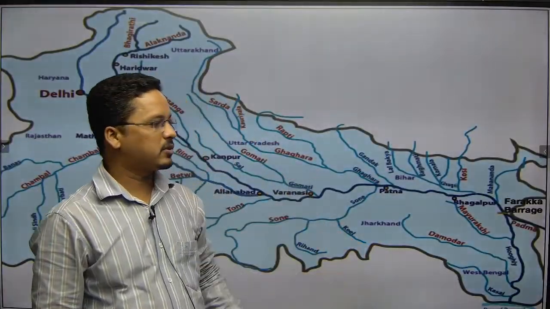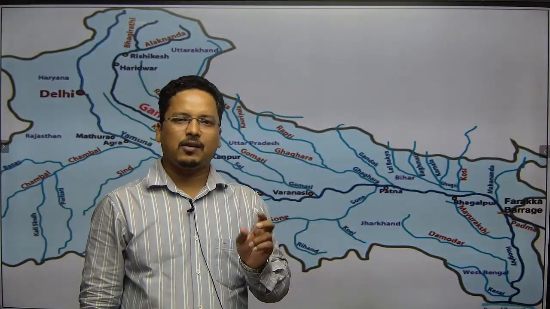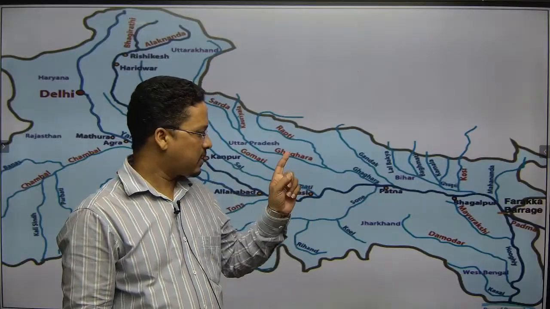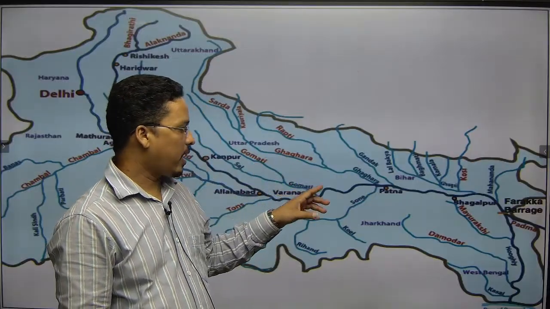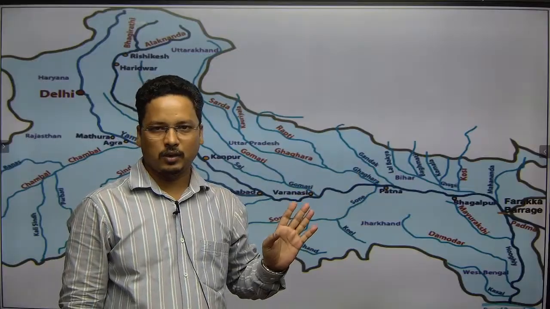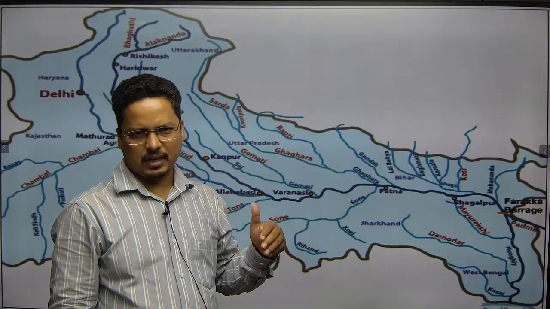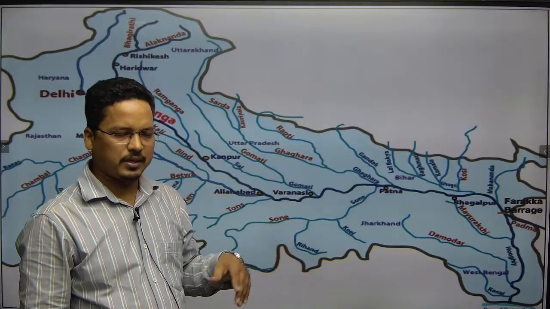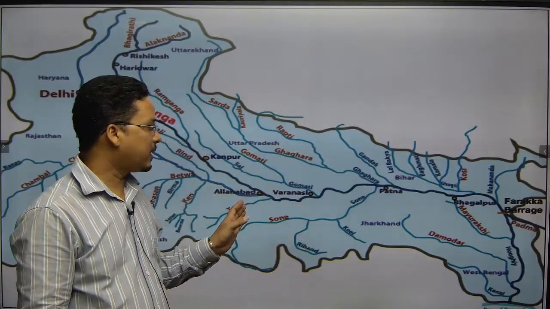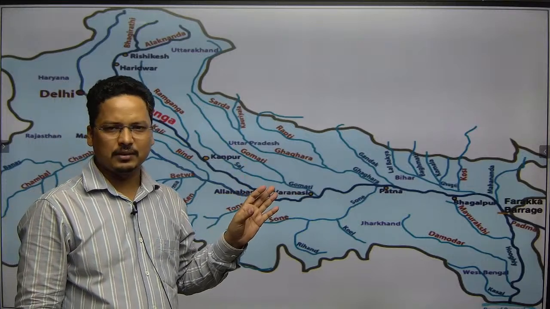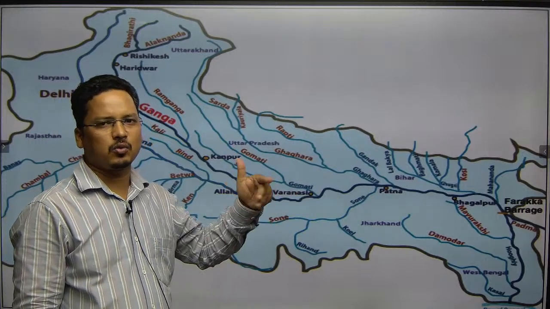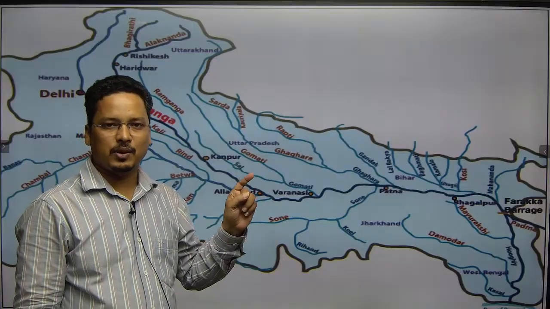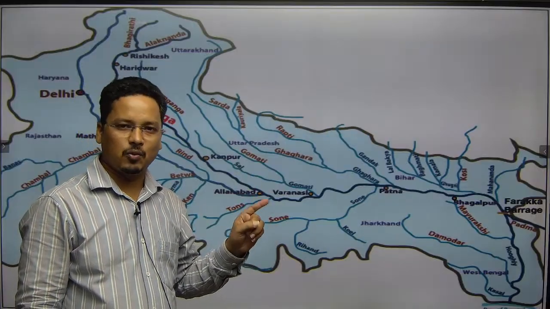Some other information about the Ganga is that Ganga has National Waterway 1, which starts all the way from Prayagraj to Kolkata, that means Haldia port, you may say. So from Allahabad to Kolkata, or Prayagraj to Kolkata. This is National Waterway 1 and the longest national waterway.